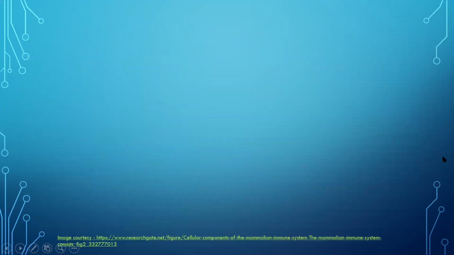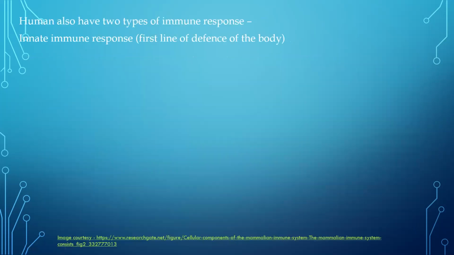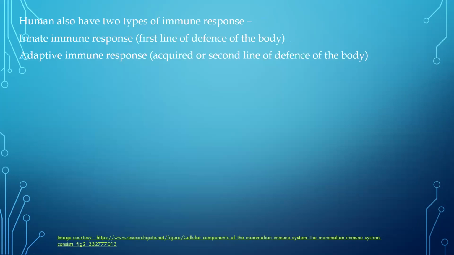This is humoral. Next, we have two types of immune response. One is called the innate immune response. Another one is the adaptive immune response. Innate immune response means it is the first line of defense, like we have skin, we have enzymes in the body, and these are present since birth.